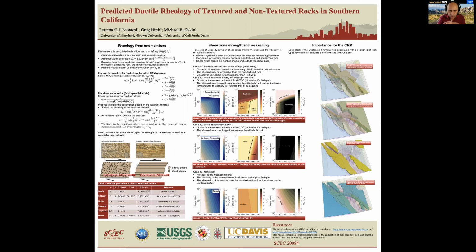for those rock types. And the last case, in a mafic rock, feldspar is actually the weakest phase, and you will have some significant weakening to about 6 times the strength of feldspar, and weakening is going to be effective at low temperature and low stress. The maps on the right show the blocks, the regions where each one of those cases actually applies.